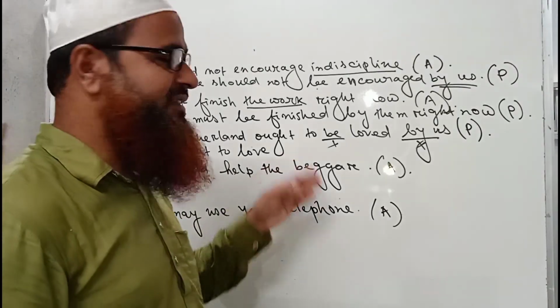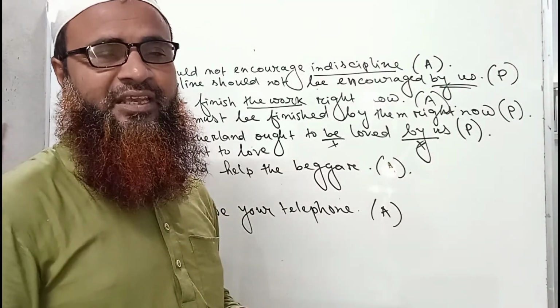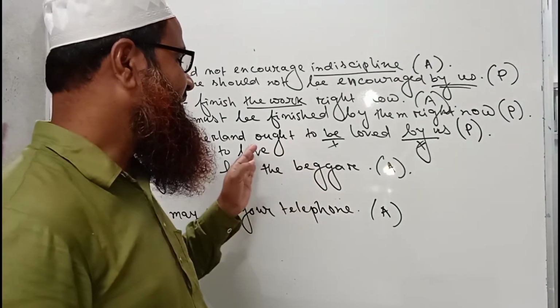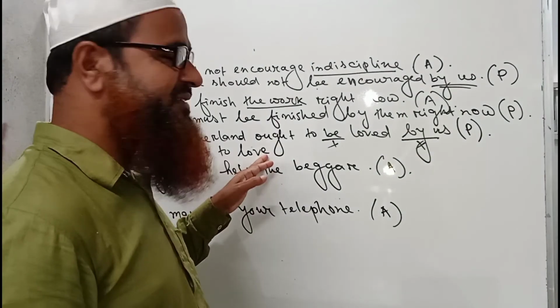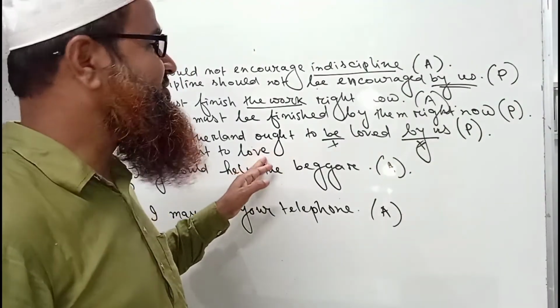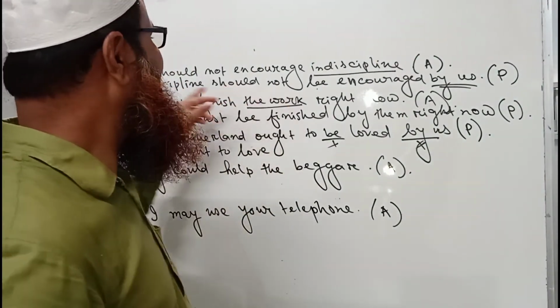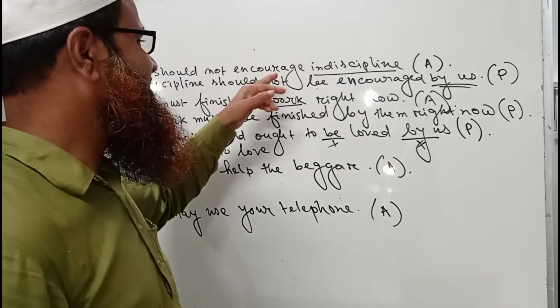Sometimes it is seen that some students make mistakes in the use of this verb. They write the past tense or past participle form here, like "loved" or "encouraged".